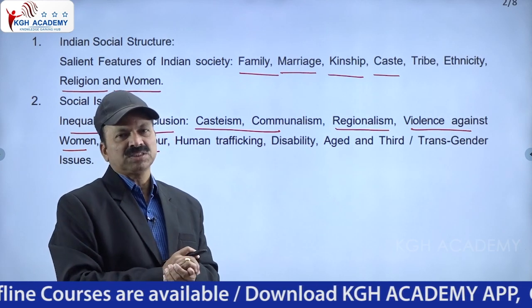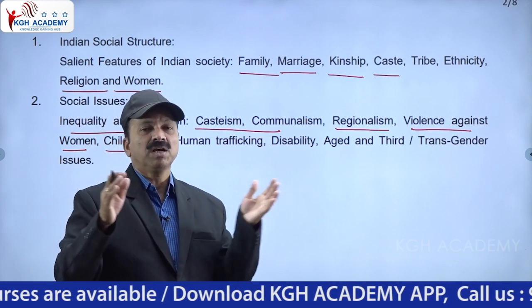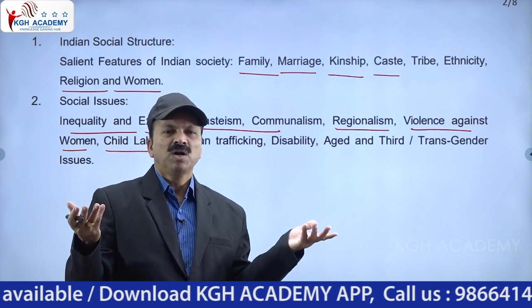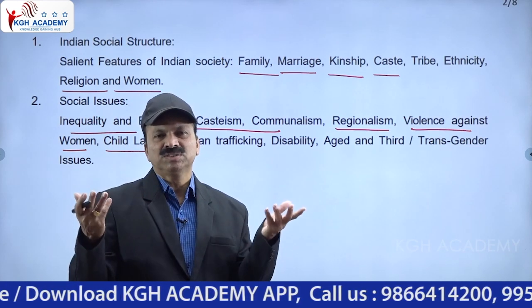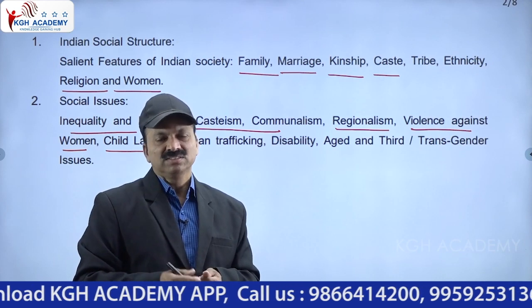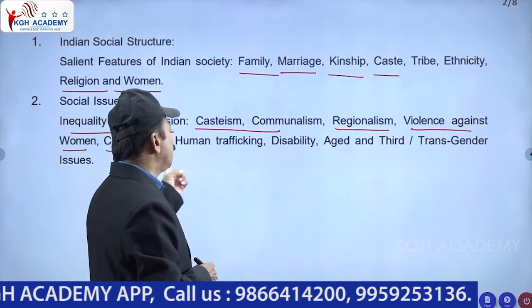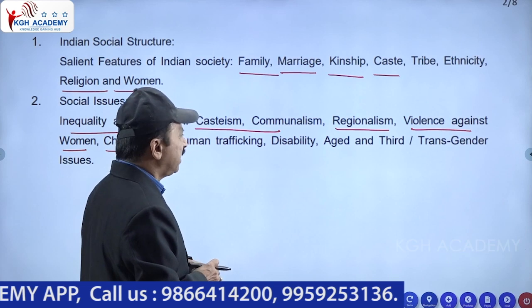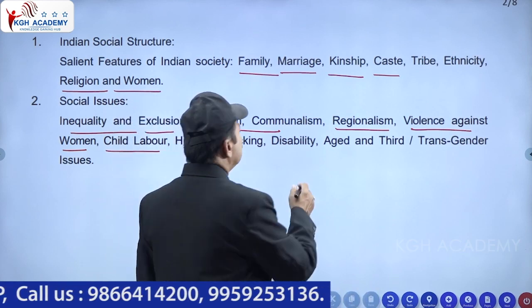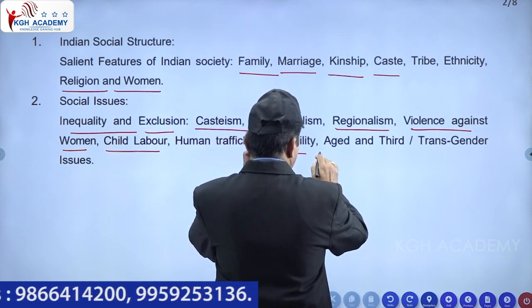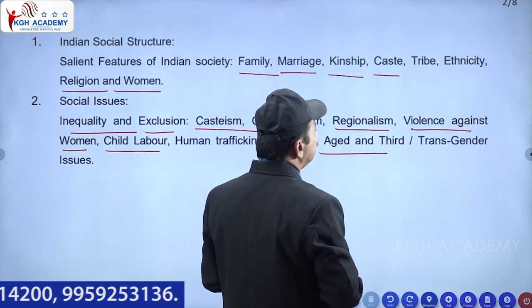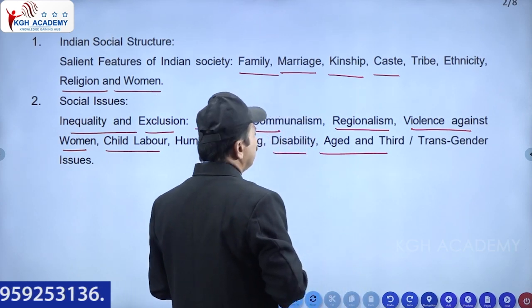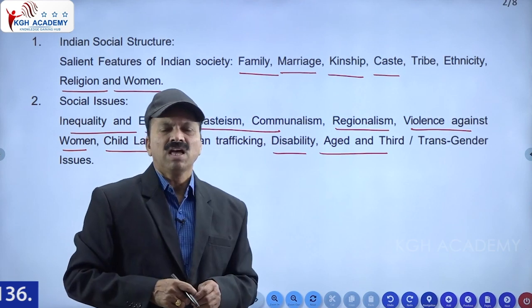Especially in Indian society, because of the big population, things are happening that are sometimes uncontrollable. Human trafficking, and also disability, is one of the factors in social exclusion, and transgender is also counted as one of the disabilities. How does disability happen?